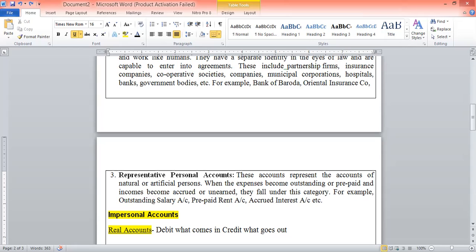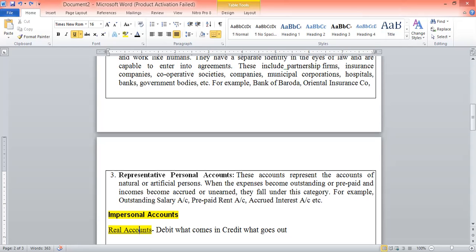Guys, I'm explaining the concept of accrued interest now. Accrued interest is the accrual concept of accounting. For example, I am an ABC company and I have borrowed a large sum of money from the bank, and on every 15th of the month I have to pay that money to the bank, but I am not paying the bank, and the money which I have taken in the form of loan from the bank, from that I am recognizing a revenue. So on one side my revenue is generating, on another side my expenses are increasing.